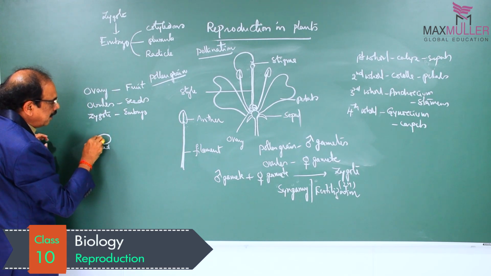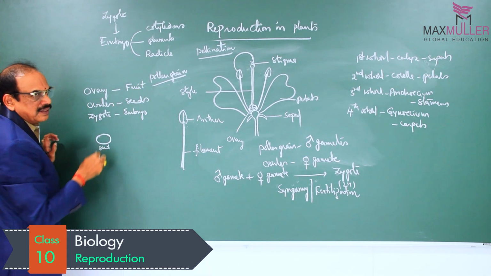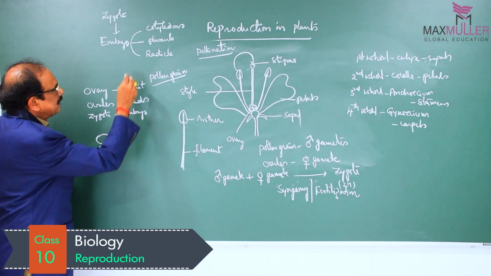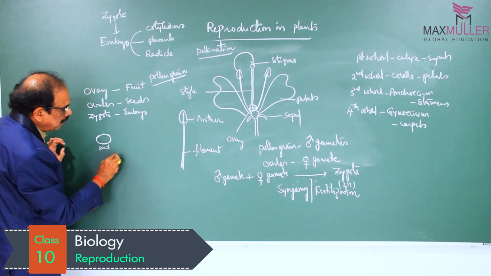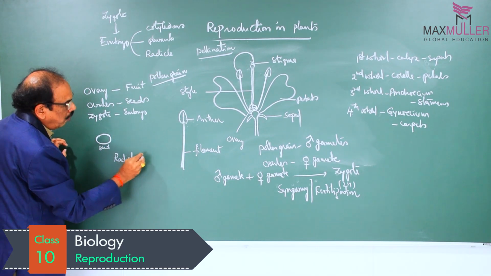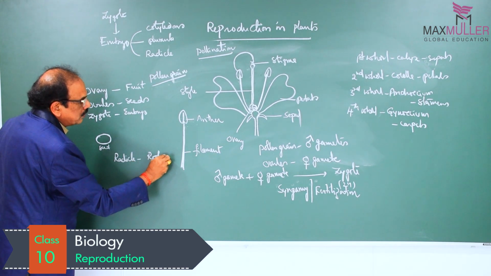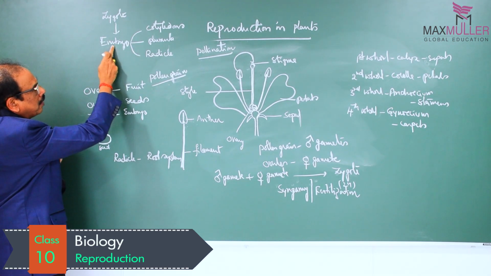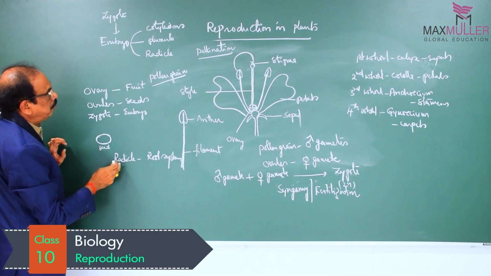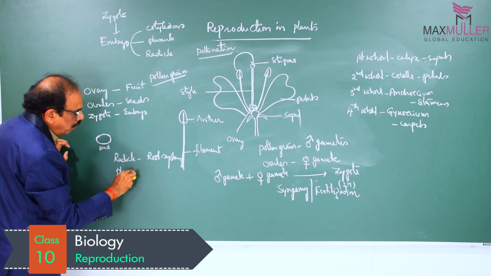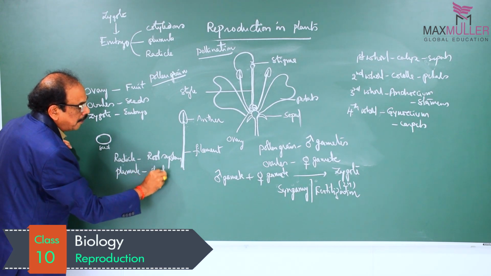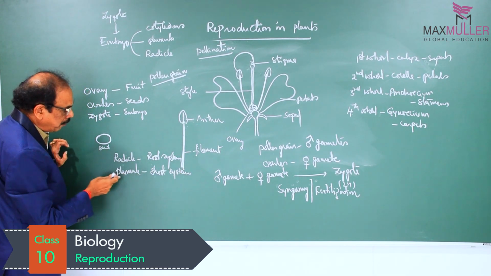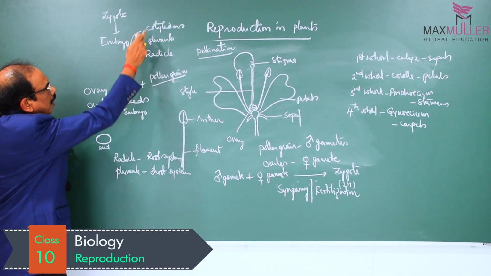This seed, on germination, gives rise to a seedling. Seedling from seed is nothing but seed germination. During seed germination, the root system develops from the radicle part of the embryo, and the plumule part of the embryo gives rise to the shoot system. Shoot system means stem and leaves. Stem, leaves and buds are formed from the plumule.